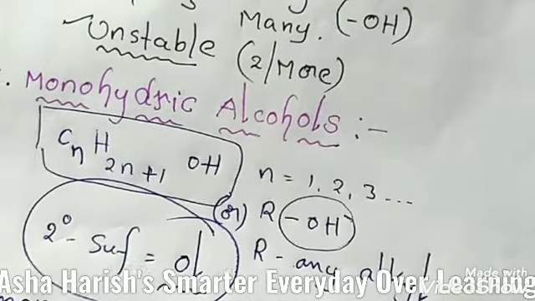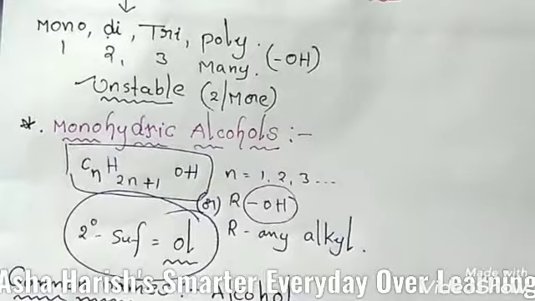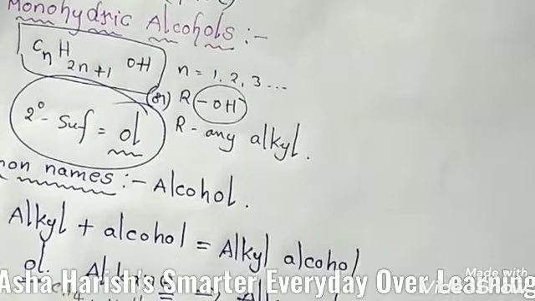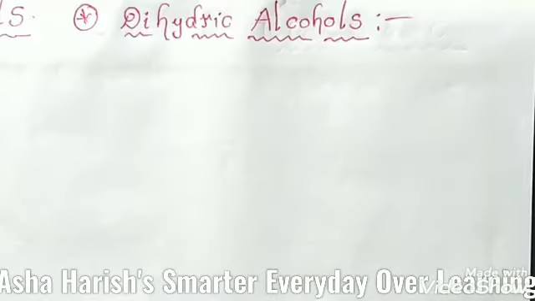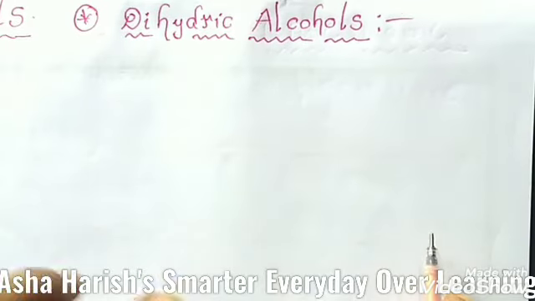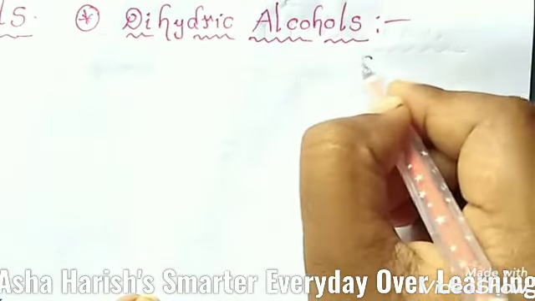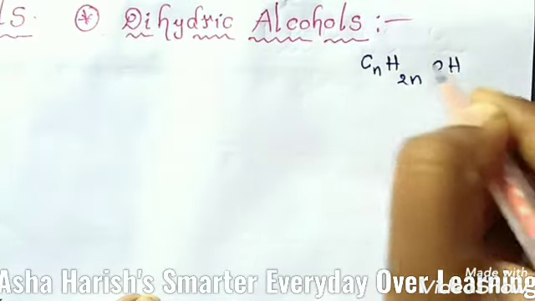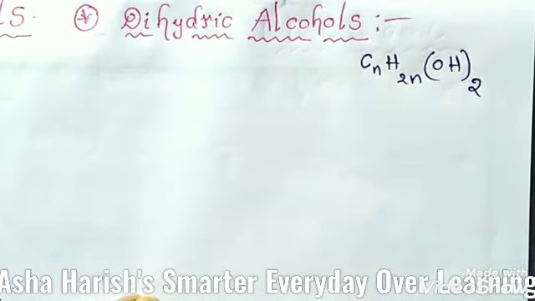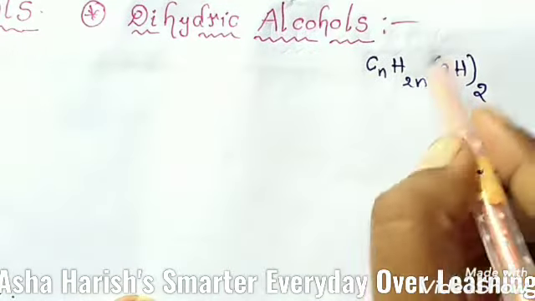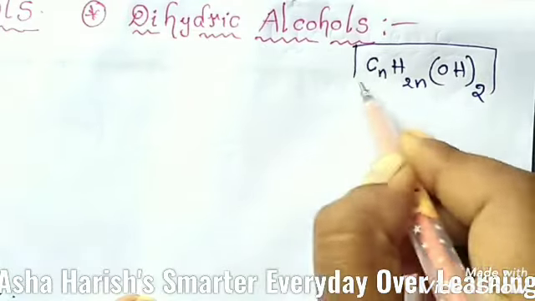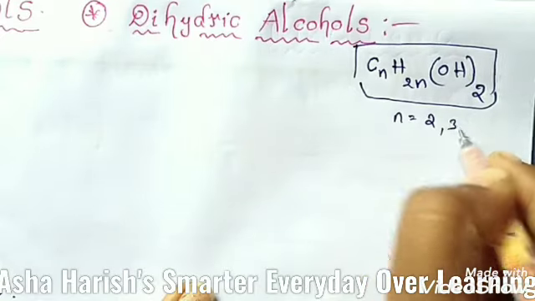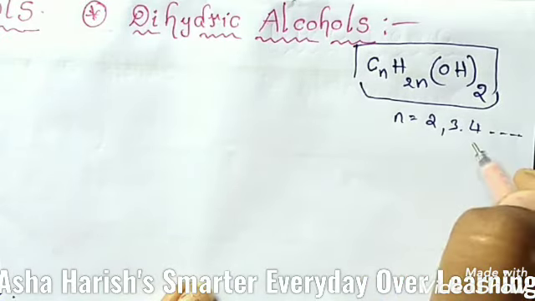This is about monohydric alcohols, the complete information of these monohydric alcohols, or alkanols. Let's go for the second one, dihydric alcohols. The general formula for dihydric alcohols is CnH2n, OH twice. By seeing this general formula, you come to know that 2 hydroxyl groups must be present here, where n is 2, 3, 4, etc. You should ignore 1 here.